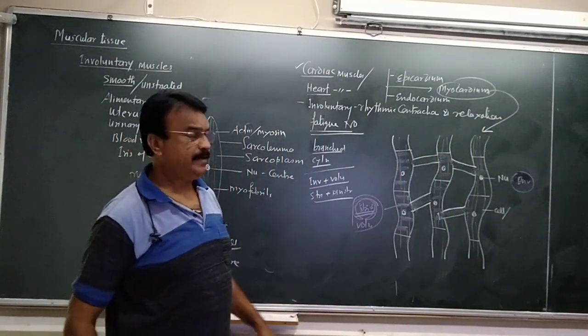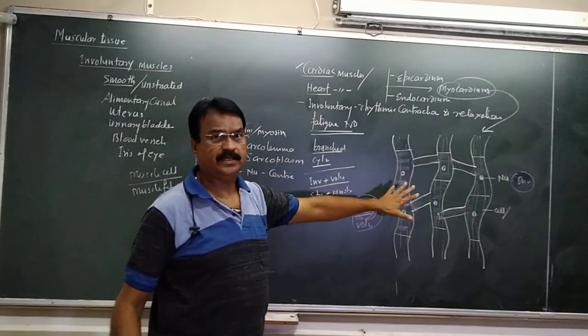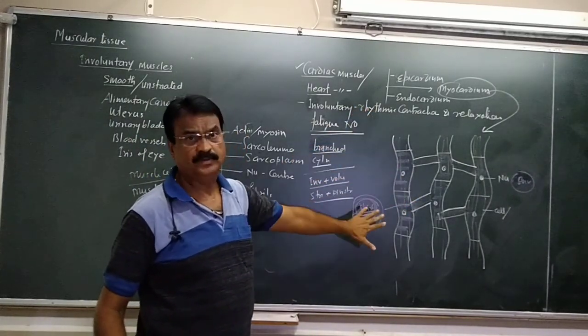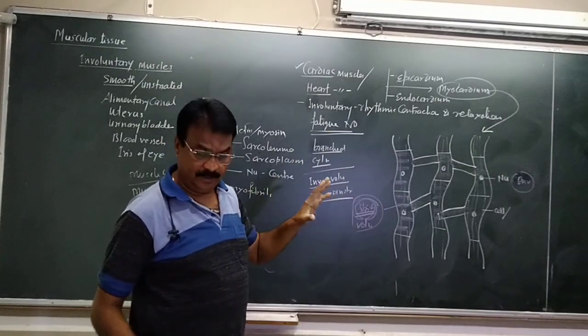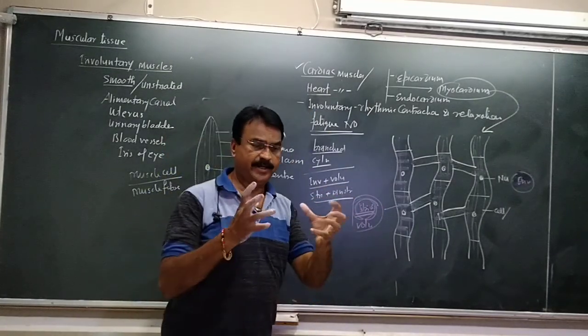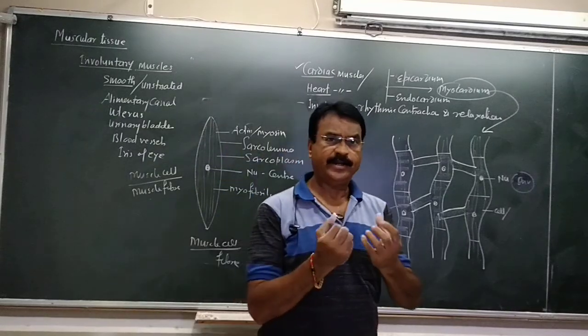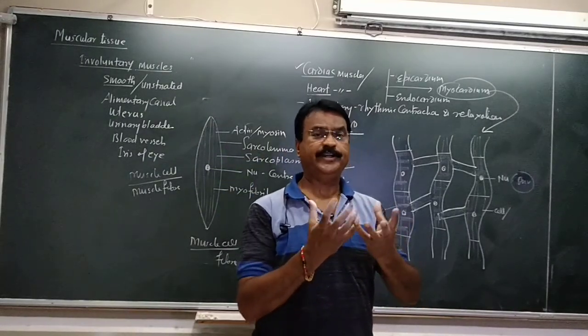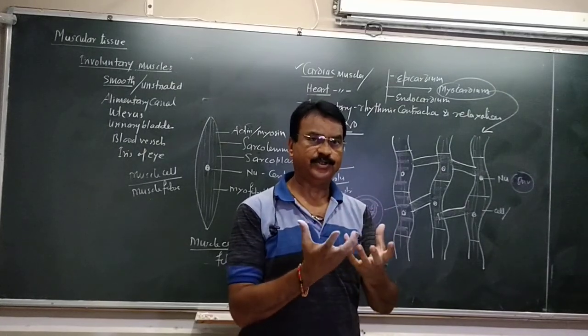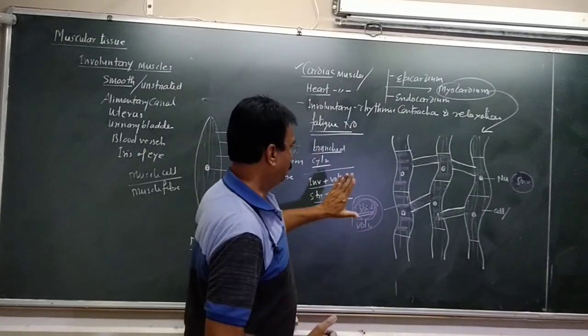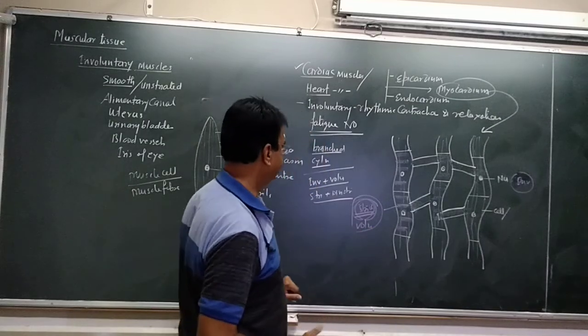So mainly in the myocardium the heart muscles are there. The complete heart is made up of this type of tissue, called cardiac muscles, and these muscles alternately and rhythmically contract and relax and perform the working of the heart. Contraction is systole and relaxation is diastole. So these are heart muscles.